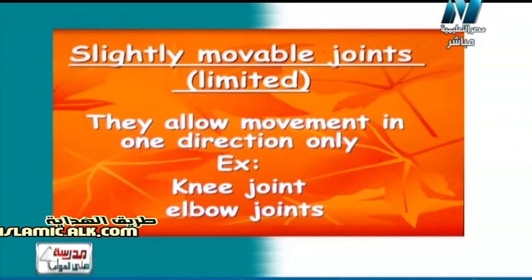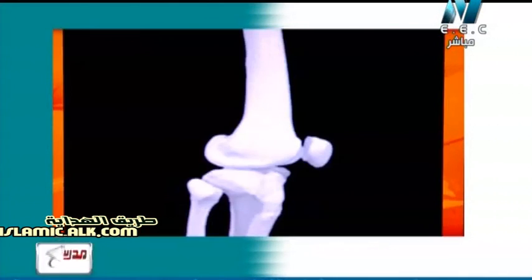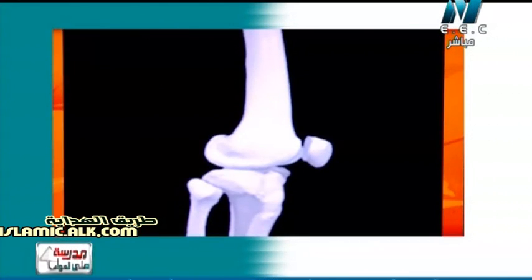So again the knee joint and elbow joint بنعتبرهم من slightly movable joint مفاصل محدودة الحركة because they allow the movement in one direction only. So they are slightly movable joints or limited movable joints. يبقى الني joint بقدر أحركه في اتجاه واحد بس، elbow joint بقدر برضه أحركه في اتجاه واحد بس، عشان كده بنسميه slightly movable joint. So now here is the joint of the knee مفصل الركبة.